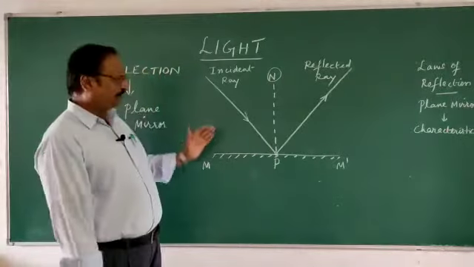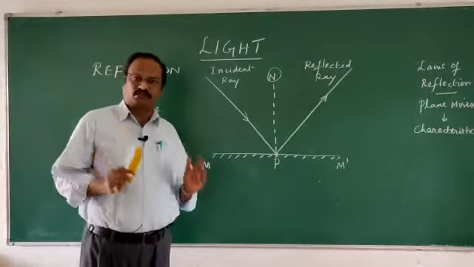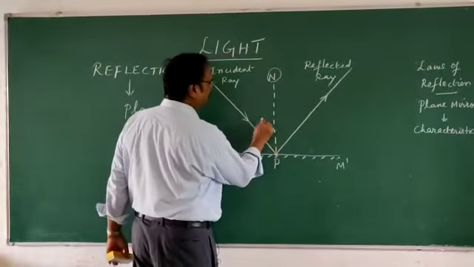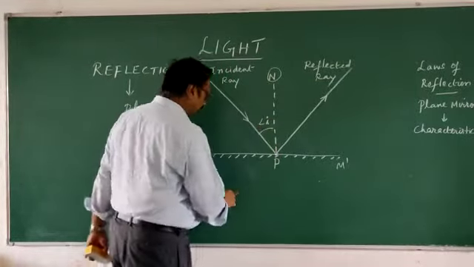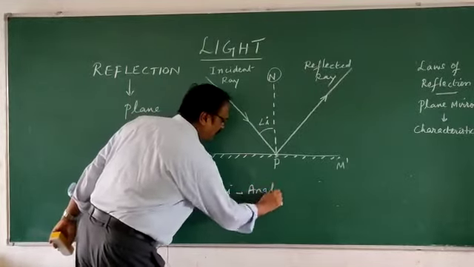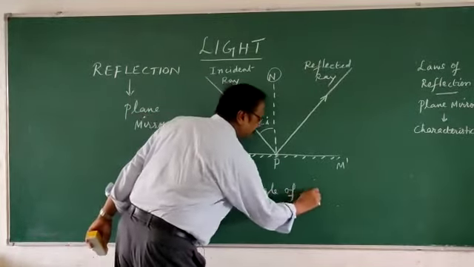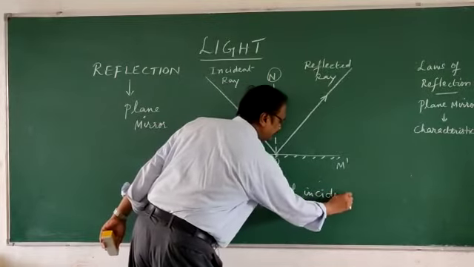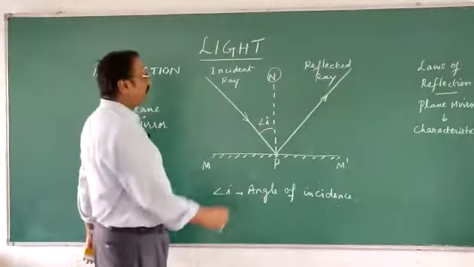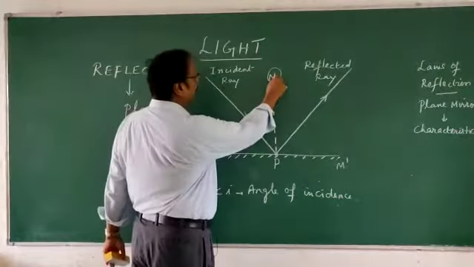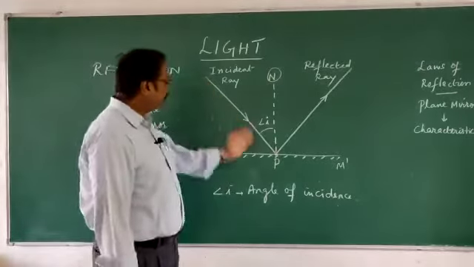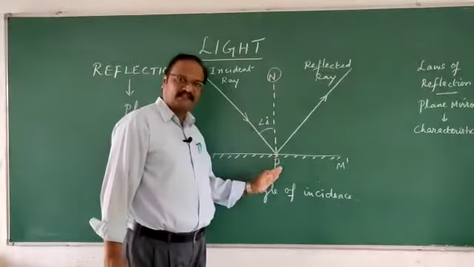Now, what I am going to do? I am going to define two terms. One is called angle of incidence, angle I. Now what is this angle of incidence? It is the angle between the incident ray and the normal. Keep this in mind. It is between the incident ray and the normal.